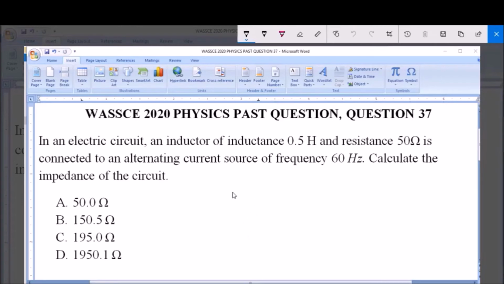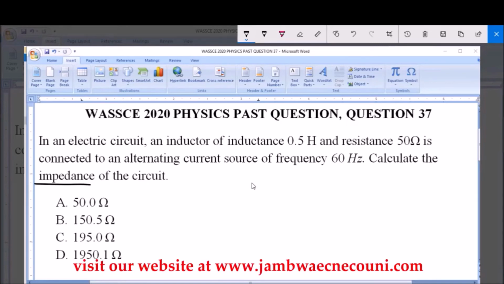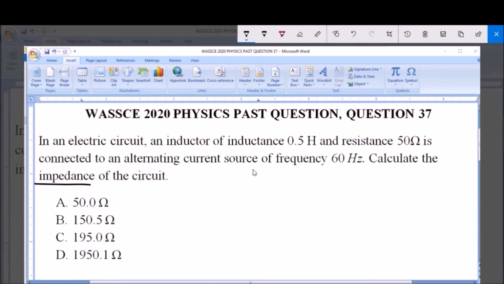So we're asked to find the impedance of this circuit. Like we know, impedance is the total opposition to the flow of current offered by the inductor, the resistor, and the capacitor. But in this circuit, the capacitor is not involved. So we have to find the impedance involving the inductor and the resistor.